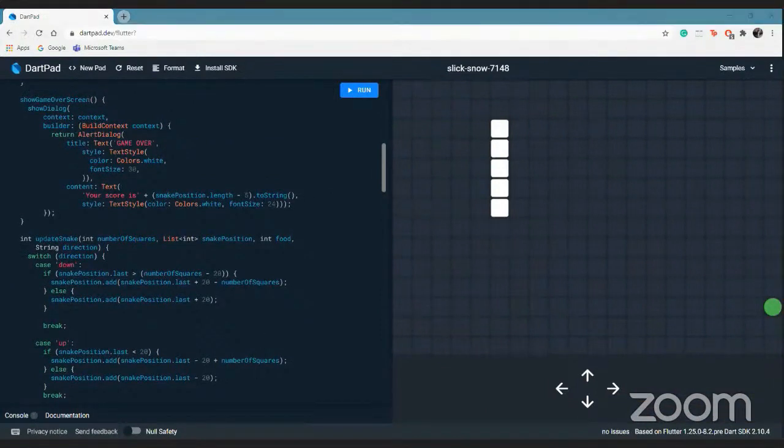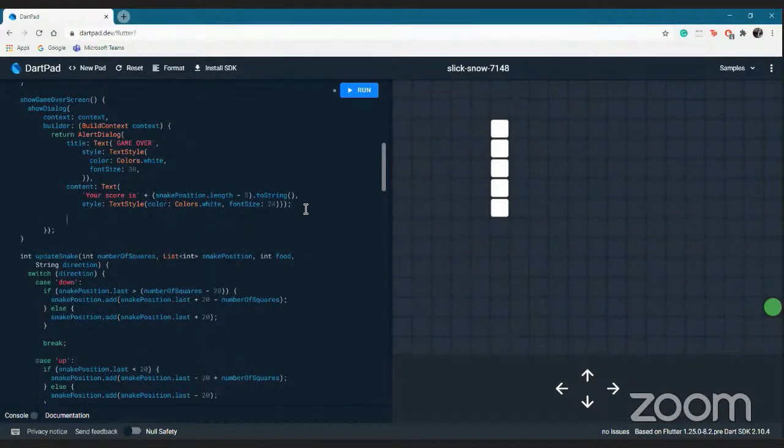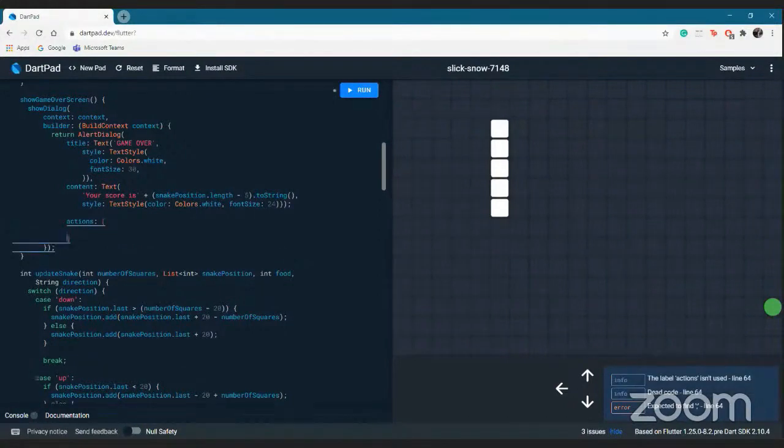So now what do we want? We want to give a button of that sort, play again. We can give it under the form of actions, that is the actions that we want to perform. It can have multiple buttons, so we can give out a list of actions that we want to perform.